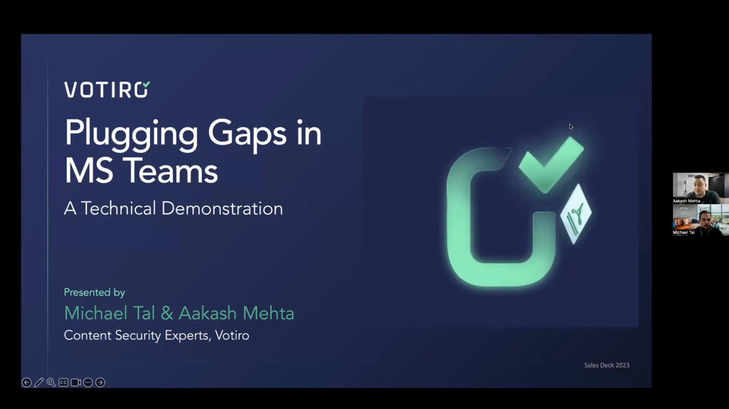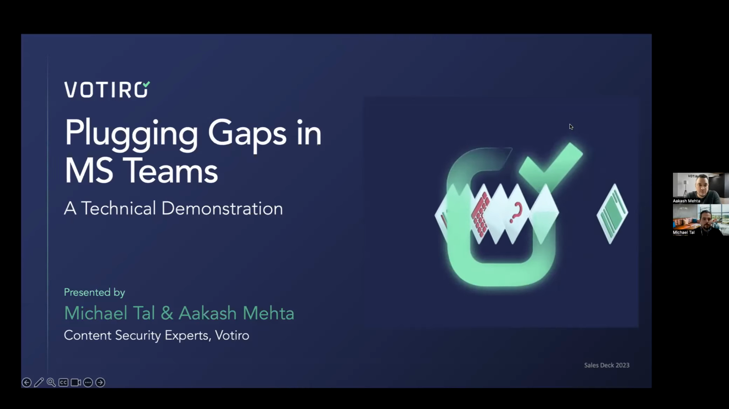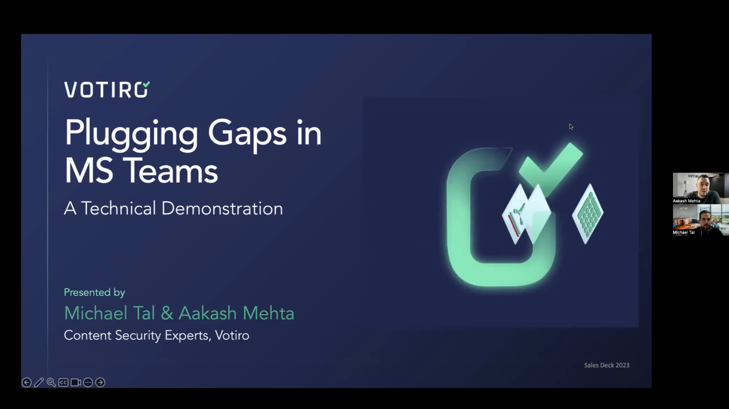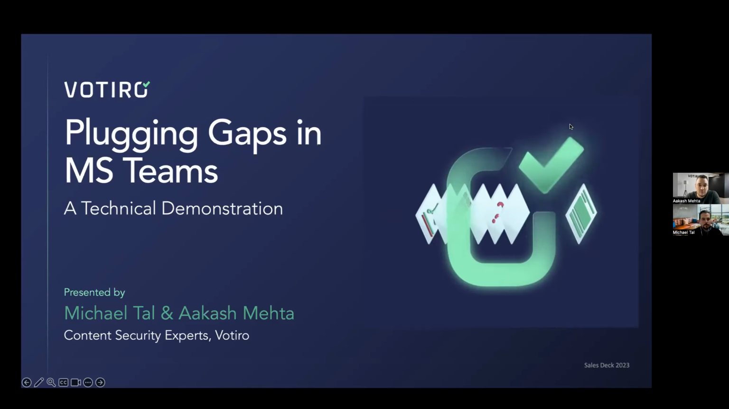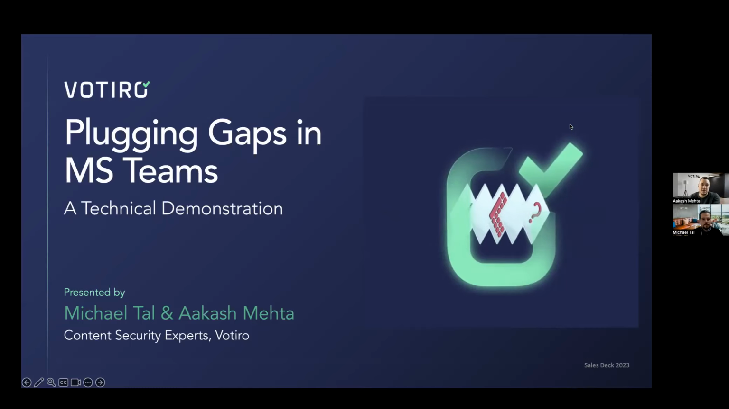Now, many of you might know who Votiro is and what we do, but just to give you a quick briefer, Votiro is a zero trust content security company. We help organizations stop malicious threats from entering their organizations in a proactive and automated fashion, no matter where those file-borne threats are coming in from.